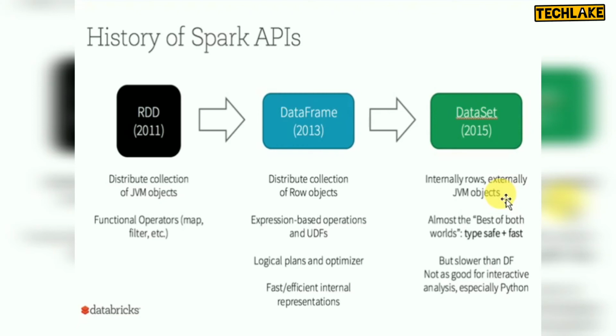That's why I told you the data set is mainly for Scala and Java, not for Python and R. But the same features you can get in data frame. It is internally rows, right? The same here also, we are using infer schema, both the headers and records.